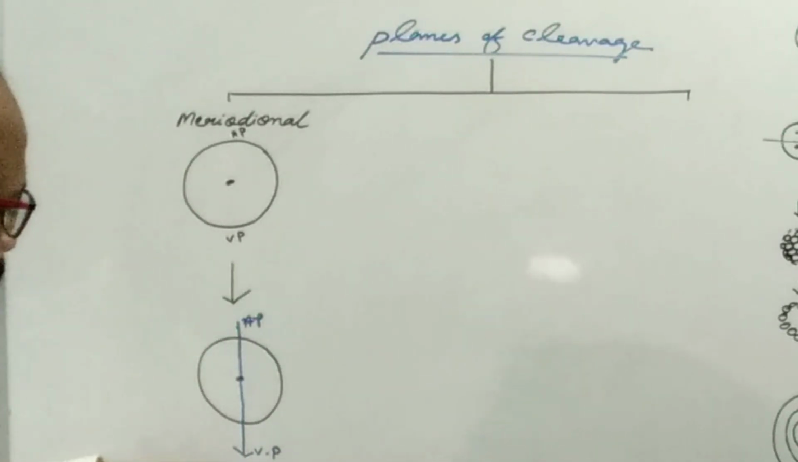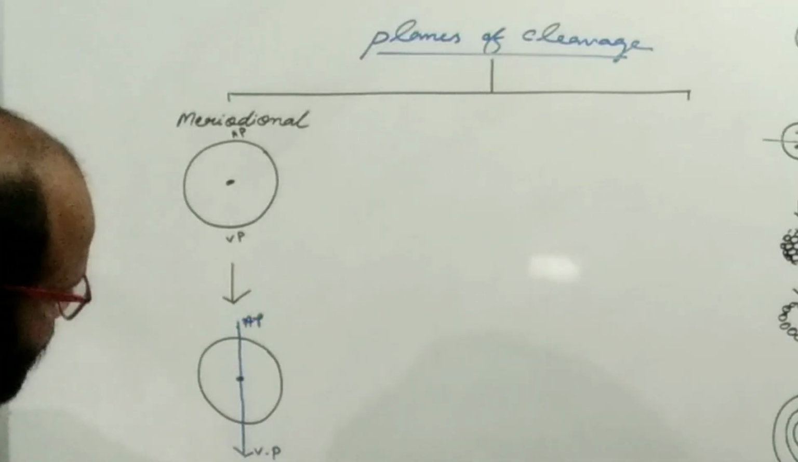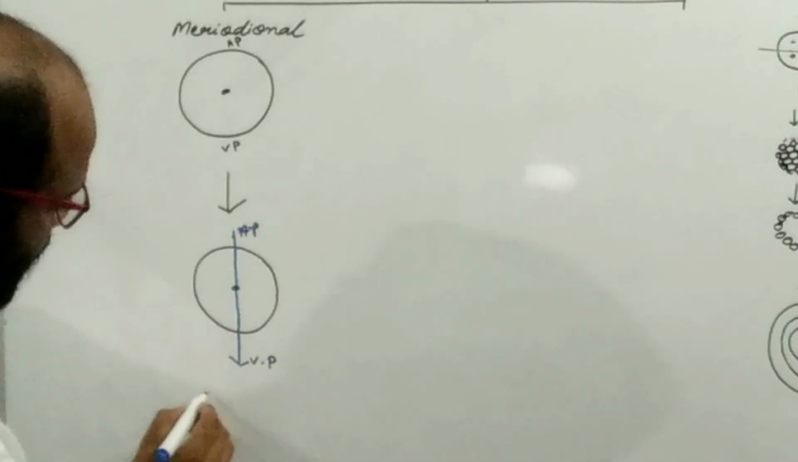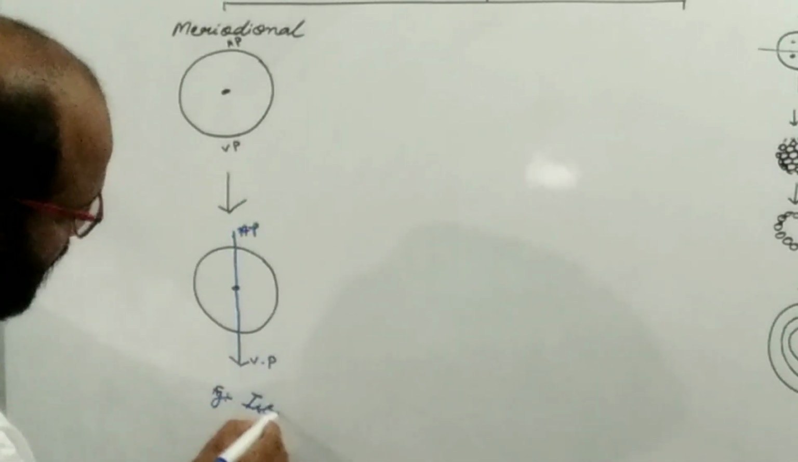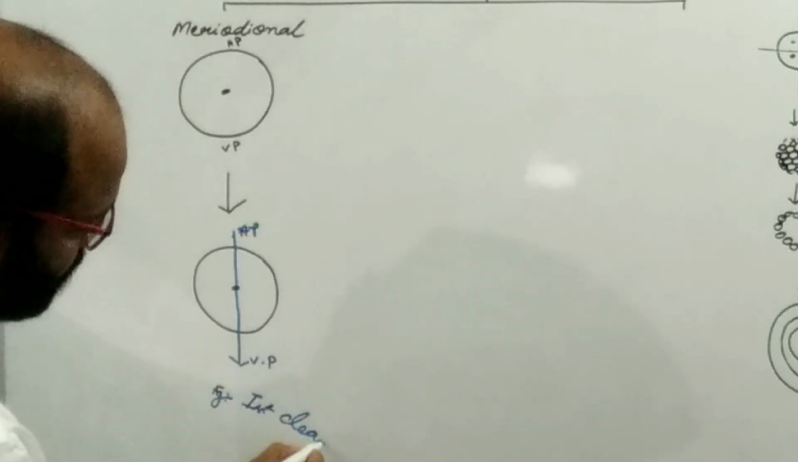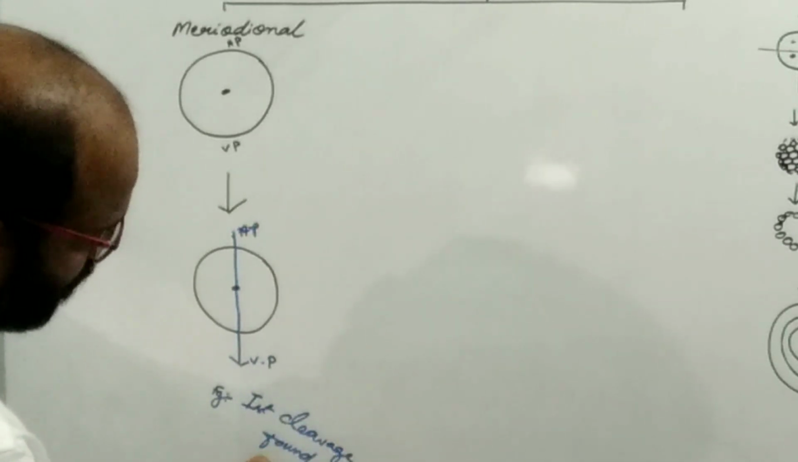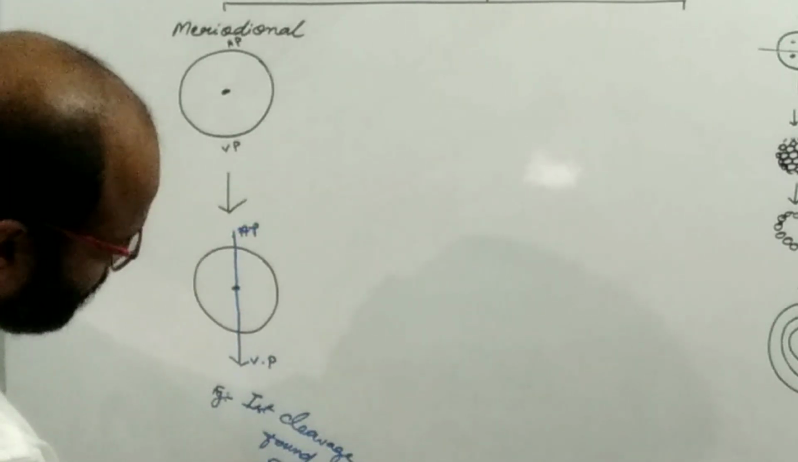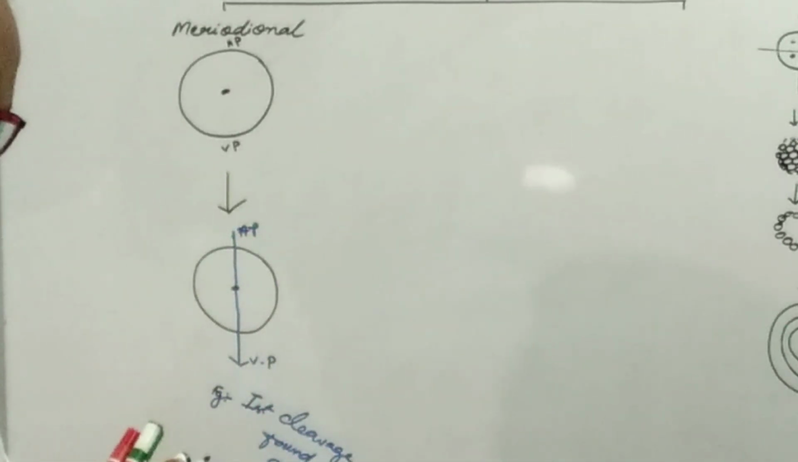The first cleavage found in frog is an example. This is known as the meridional cleavage.